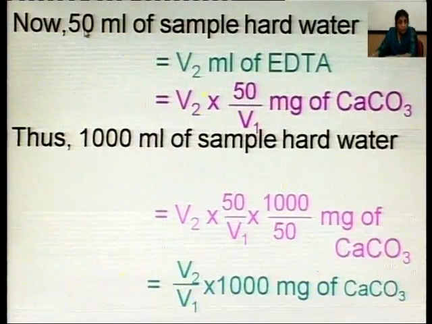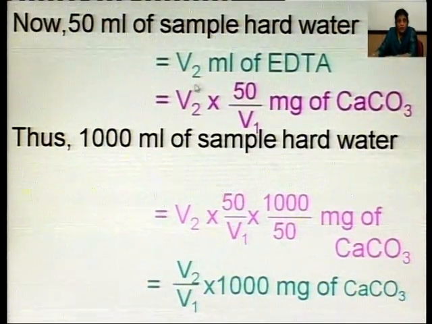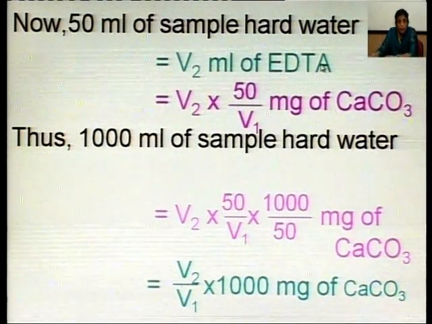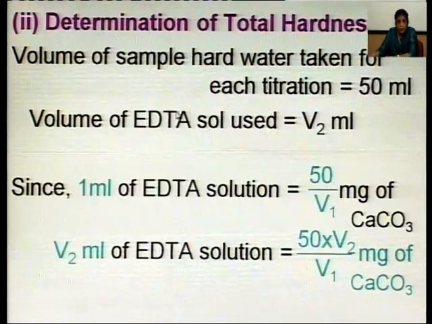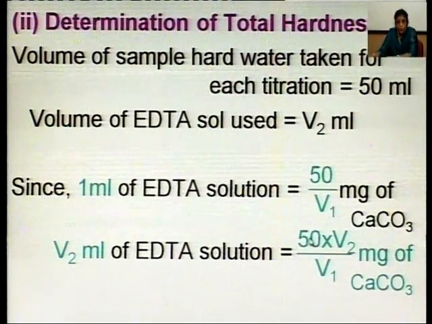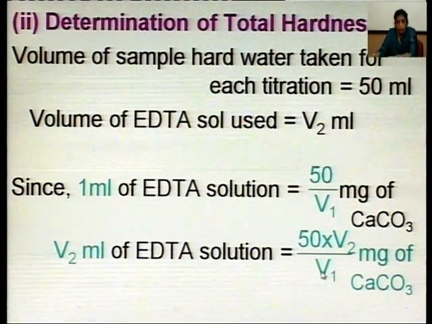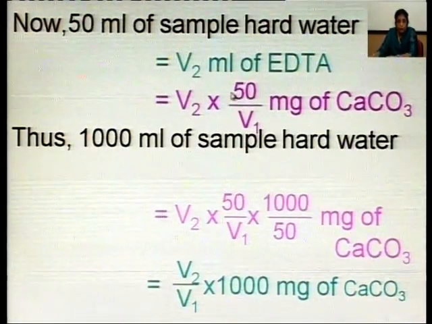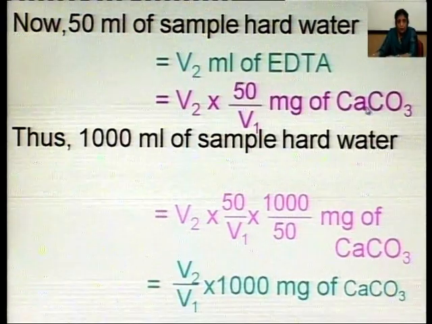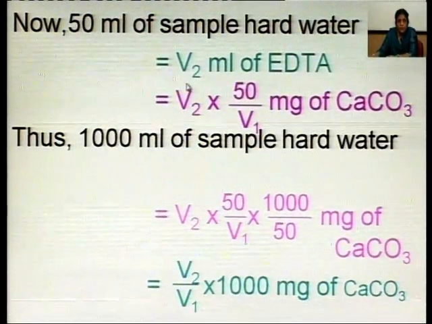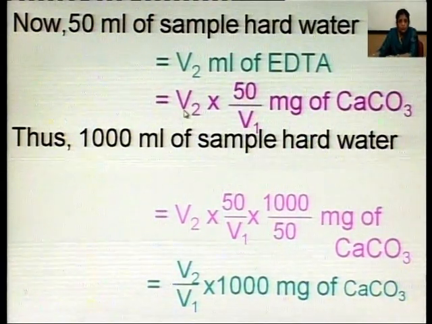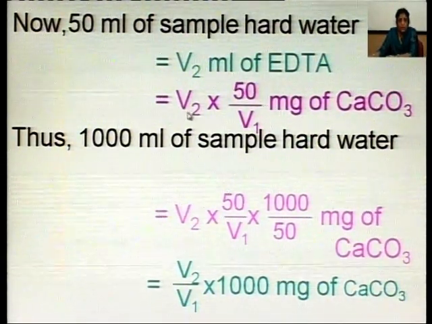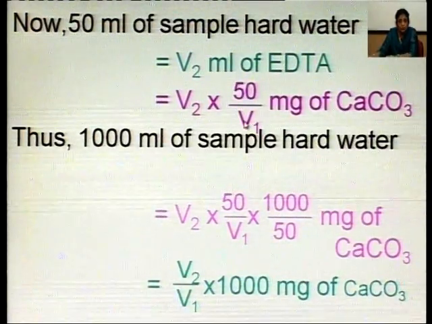Since 50 ml of sample hard water is equal to V2 ml of EDTA, and V2 ml of EDTA is equal to 50 into V2 upon V1 milligram of calcium carbonate, in terms of calcium carbonate this is V2 into 50 upon V1.